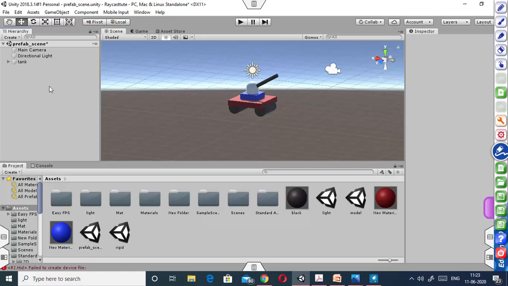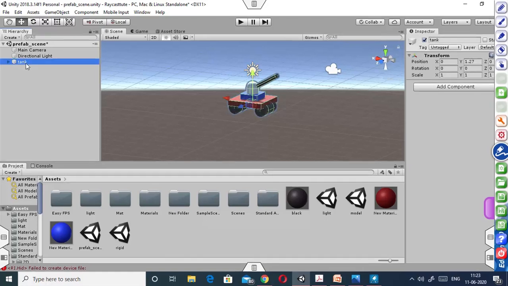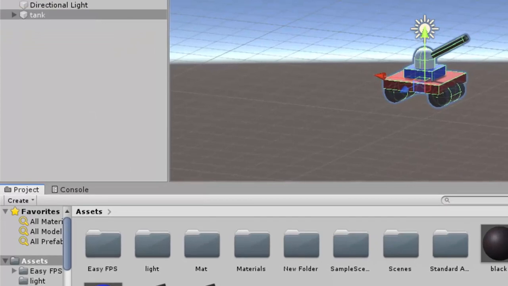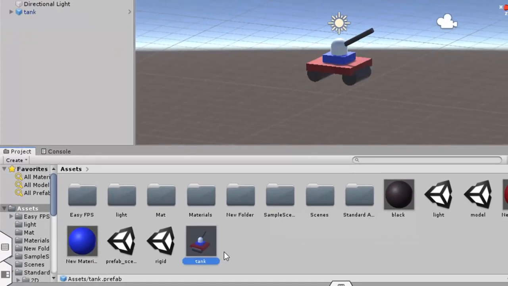Now I want to create this tank as a prefab. So what we have to do is just drag this tank into the asset panel. Here you can see that the color of this tank has changed to blue. So now it shows that it is created as a prefab.